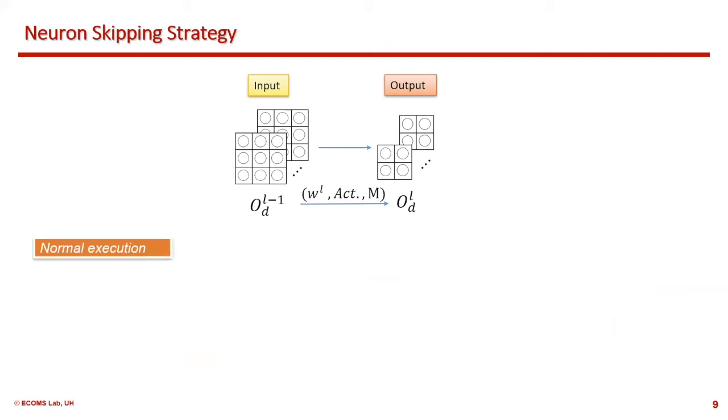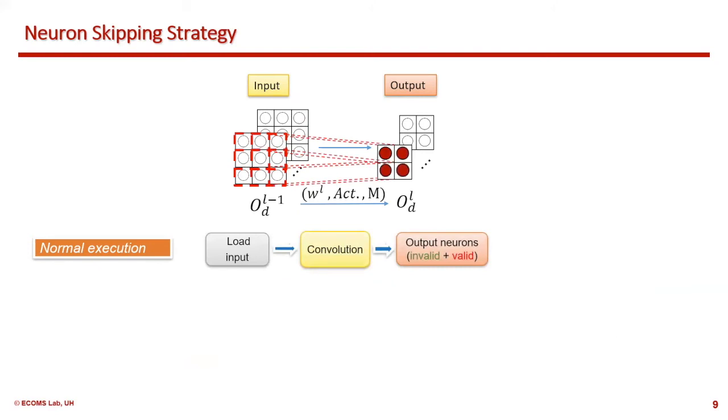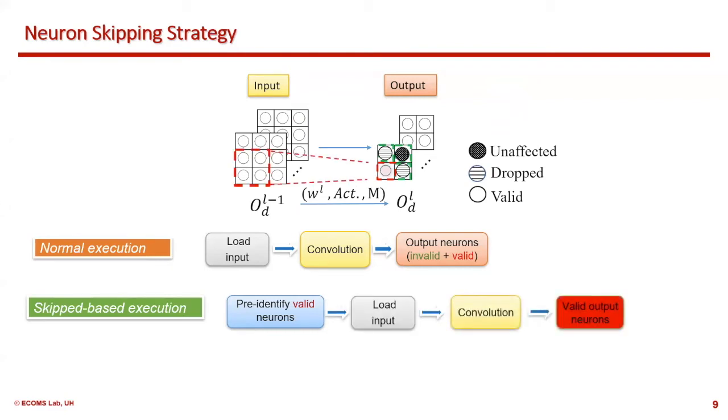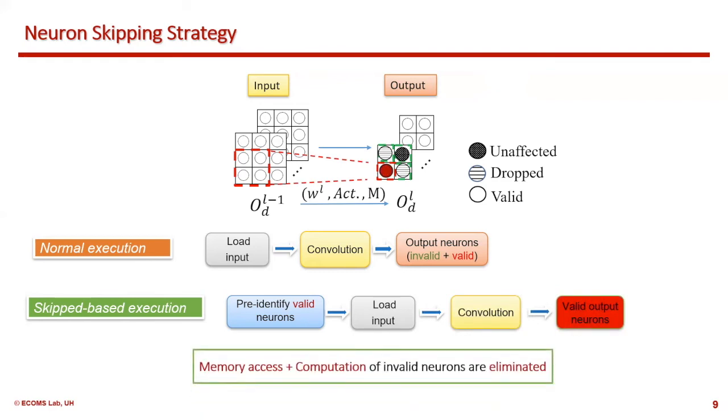In a normal execution, all neurons should be computed no matter whether they are invalid or valid, because we don't know it. In a skip-based execution, we pre-identify the invalid neurons among them and only calculate the valid neurons. As a result, the memory access and computations for invalid neurons are totally eliminated.